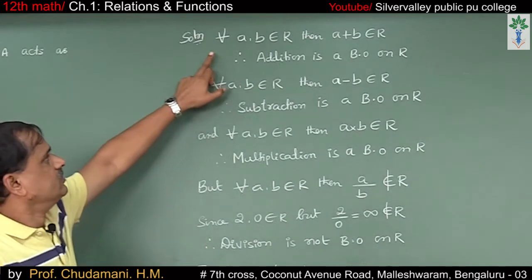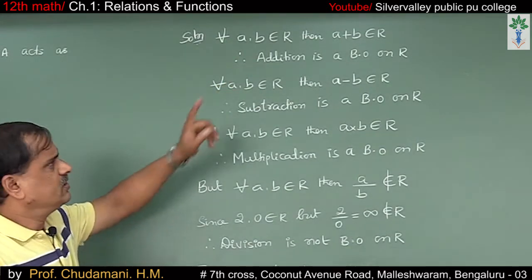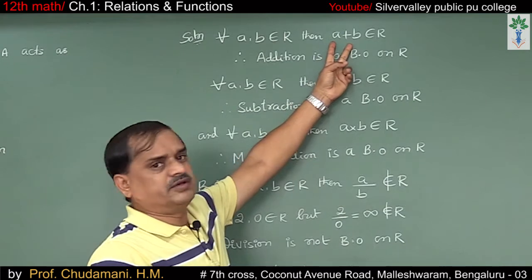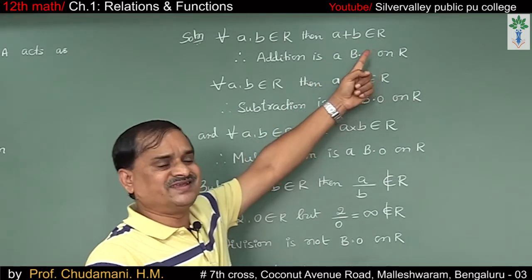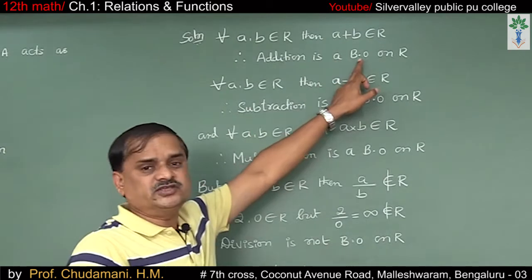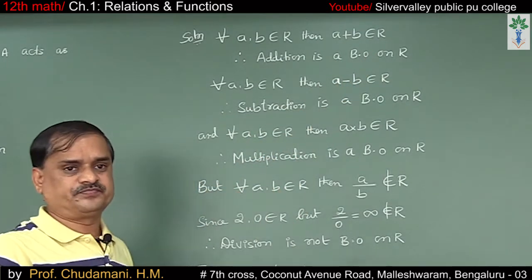Solution. For all A, B belongs to the real numbers, if you add any two real numbers, you get one more new number which is again a real number only. Therefore, addition is a binary operation on the set of reals.